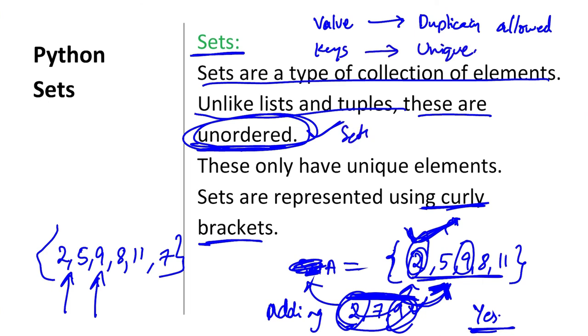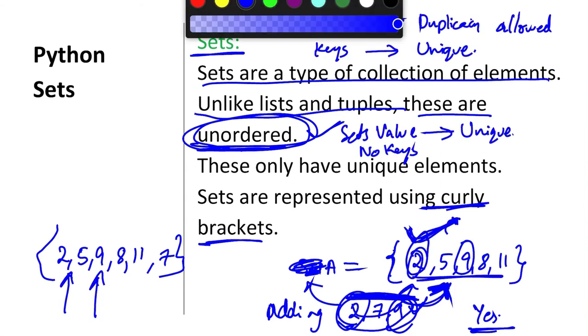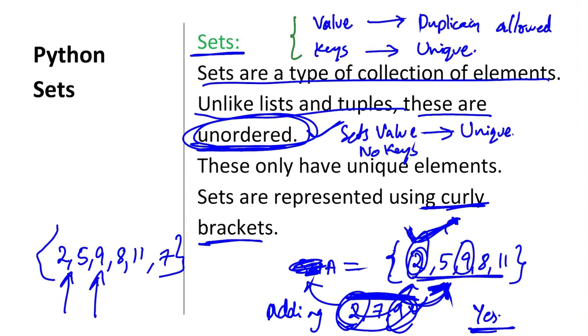But in sets there are no keys, there are only values, and they must be unique. This is the major difference between a dictionary and a set.